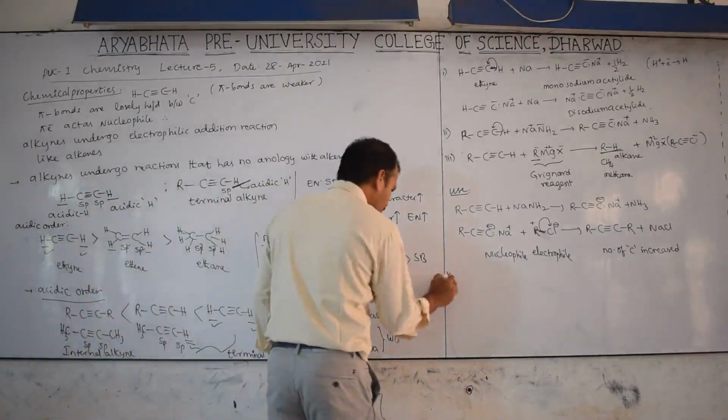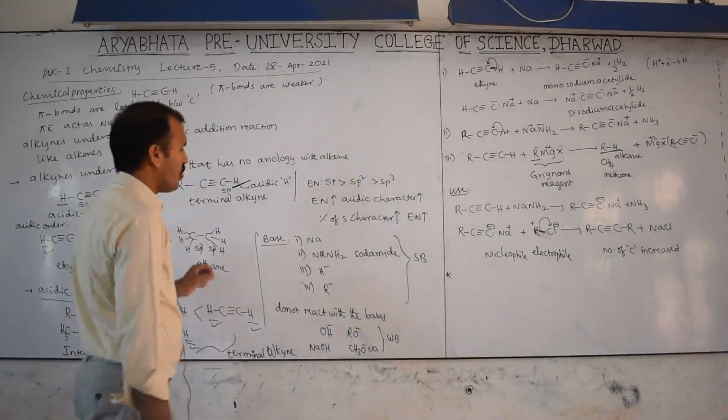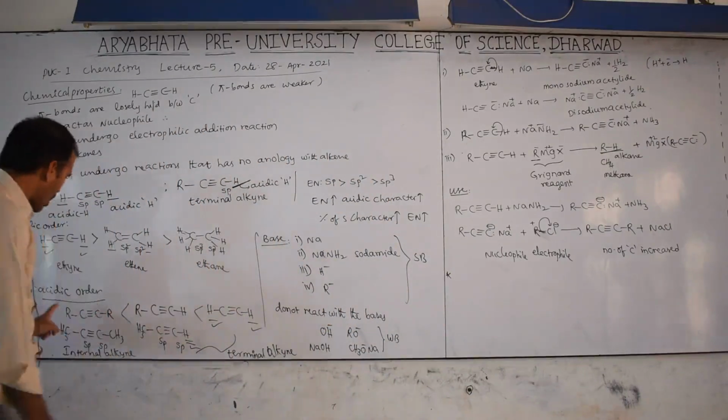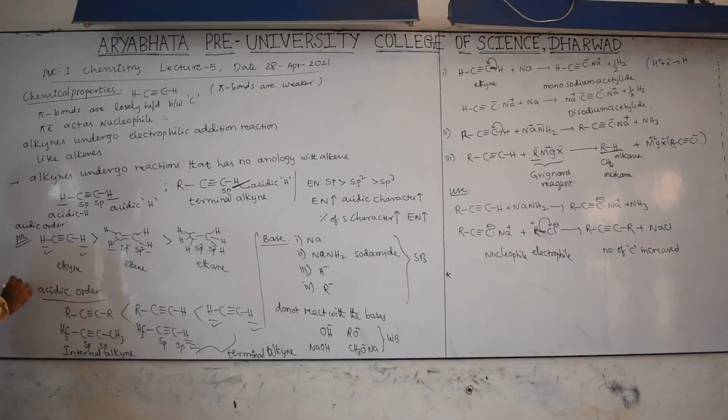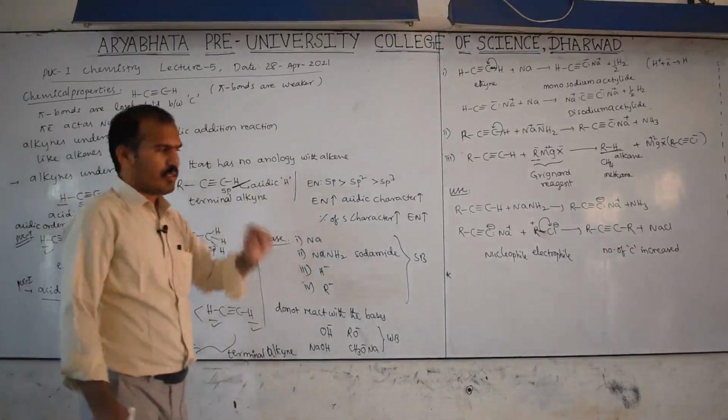Next, very important for PUC exam purpose, this order may be asked. One is this one, another is this one. These are important for PUC. A PUC important question is: explain the acidic nature of this compound. That means you have to explain these reasons.